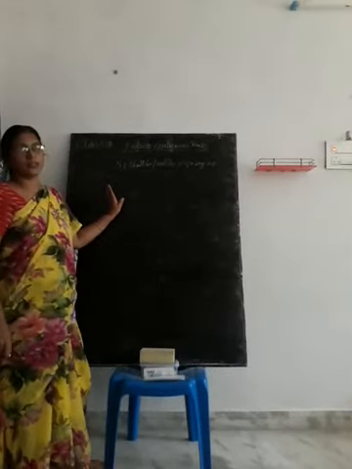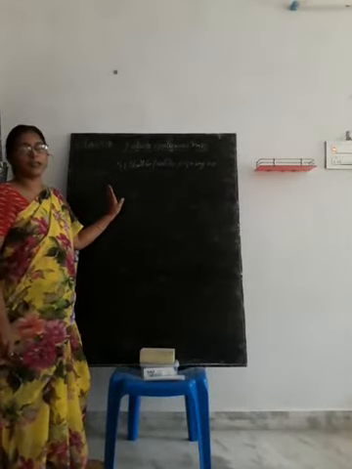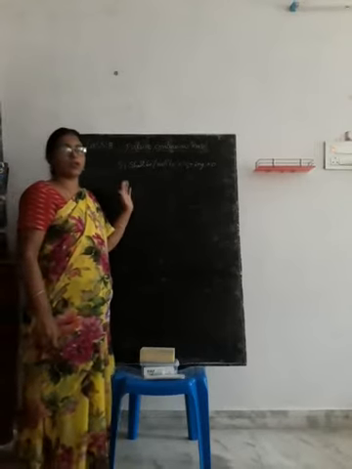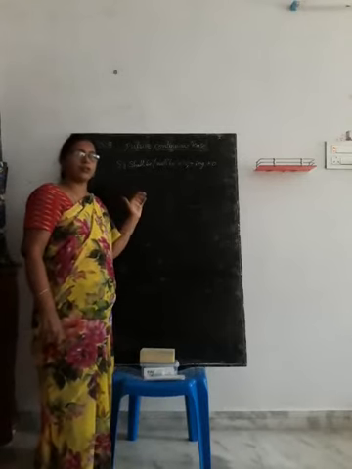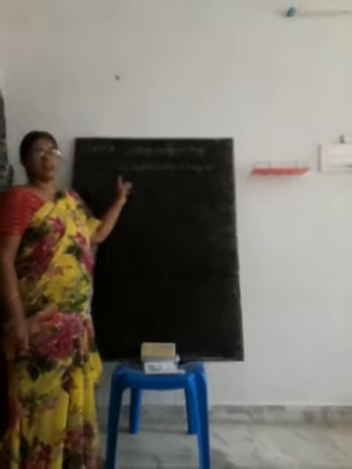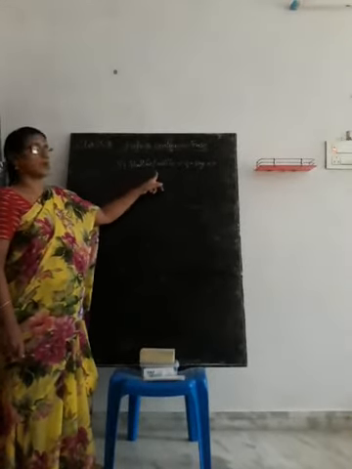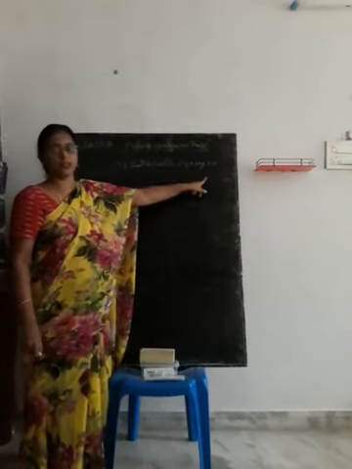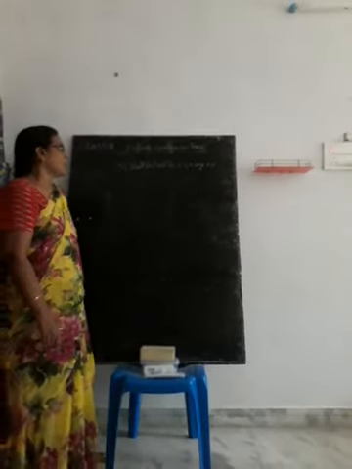Future continuous tense is used to indicate an action is going on quite casually in the future. An action is going on at a particular time in the future.